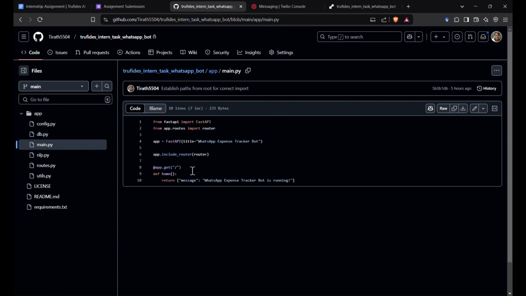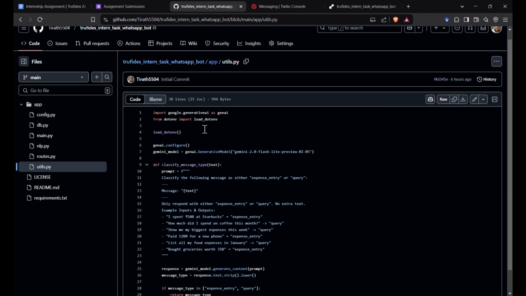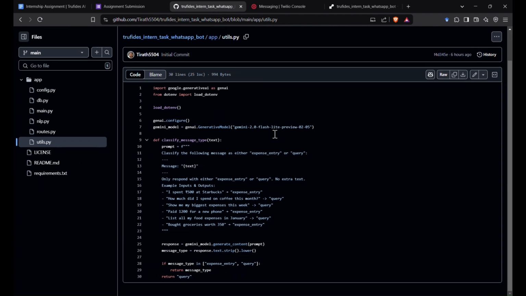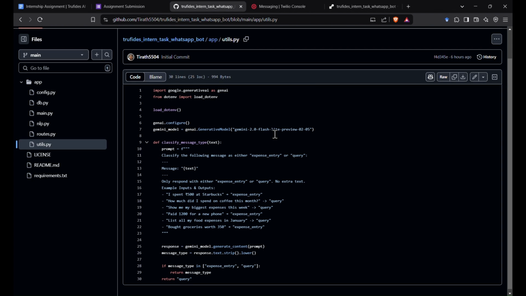There's a main.py, but it basically just includes all of the routes from the router.py, and a basic app.get for the starter home page. I will show routes.py later. There's this utils.py that contains only one function, the classify message type. I've used Gemini for all of the AI interface, the Gemini 2.0 Flash Lite model. I've used Gemini since it has a higher